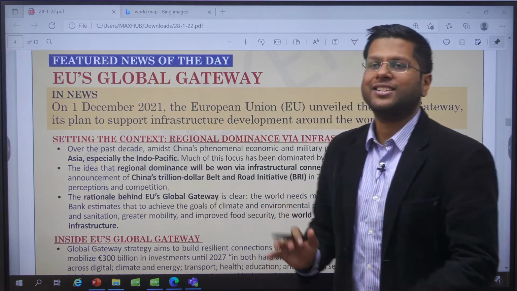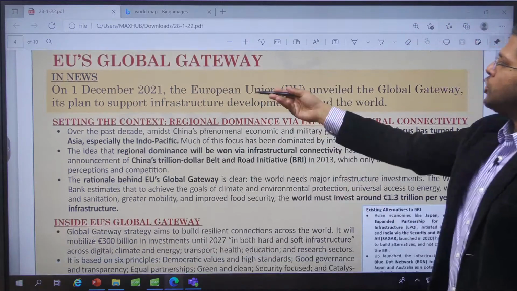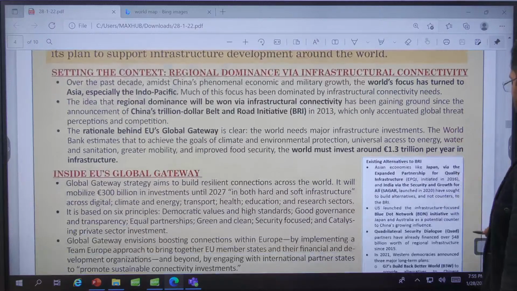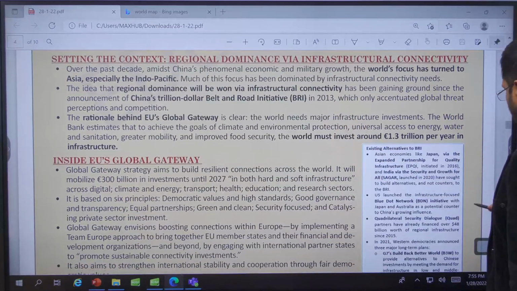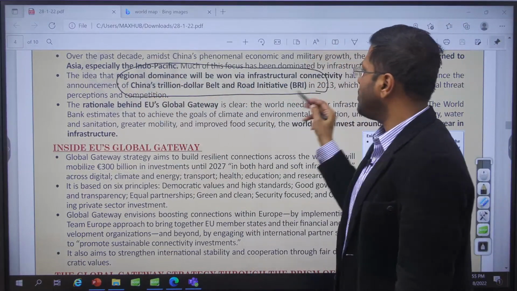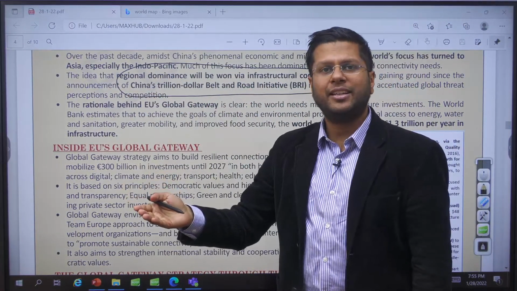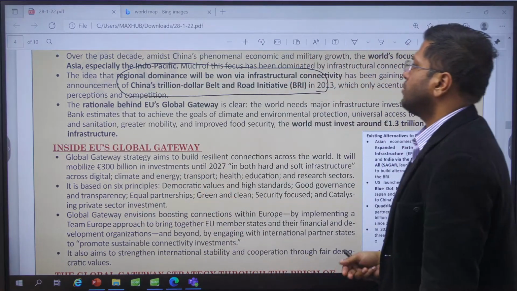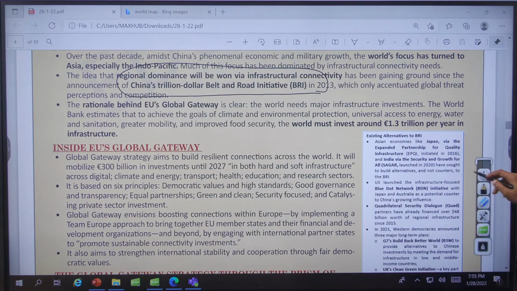So when the European Union declared this project, we already had projects established around the world. And one of the most popular was China's BRI project, right? They are going to spend as much as $1 trillion to even $7 to $8 trillion in the coming times. Does the European Union have that kind of funding? This is a question, because China is actually leading the way.